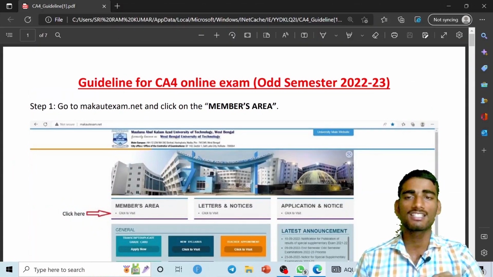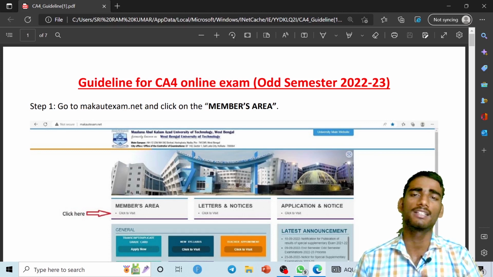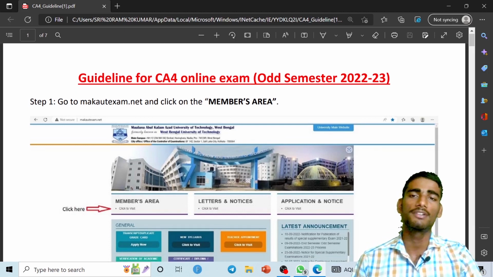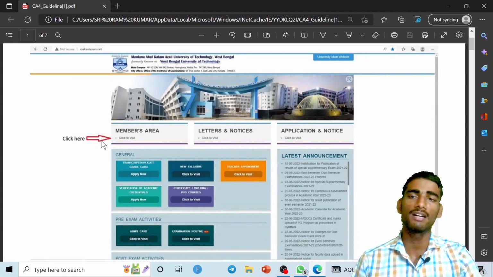What are the steps to be followed during the CA4 online examination? If you have given the online examination in the first semester, second semester, or any online Macaut examination, then this is going to be very easy for you. What you have to do is simply go to macautexam.net and click on the member area. They have given the complete guidelines.